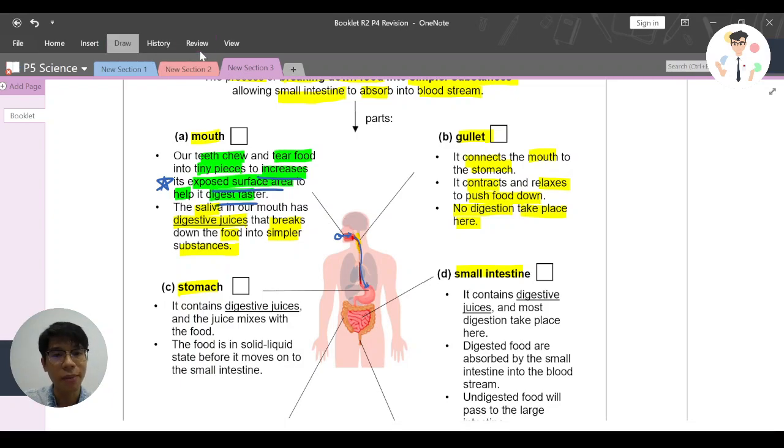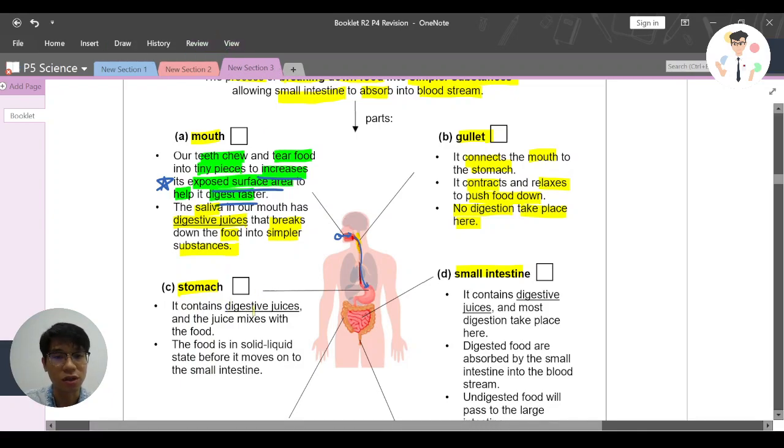The stomach contains digestive juices, and this juice will mix with the food. And now the food is in a solid-liquid state. It's in a solid-liquid state before it moves to the small intestine, so it will digest a bit. Now after that, you move on to the small intestine.